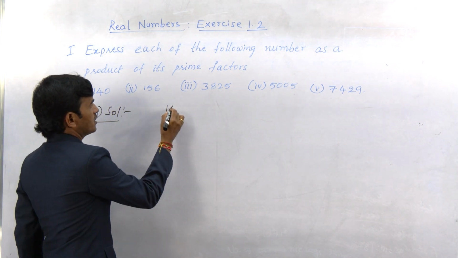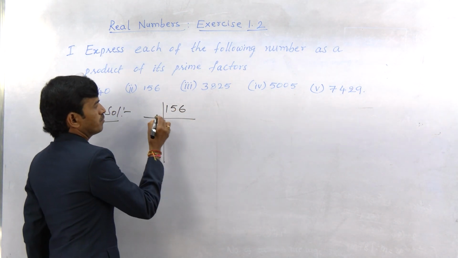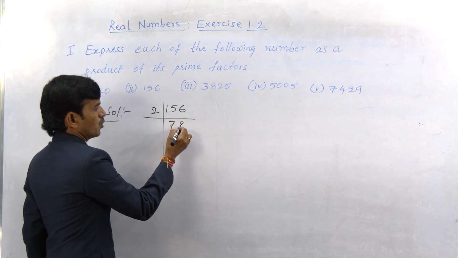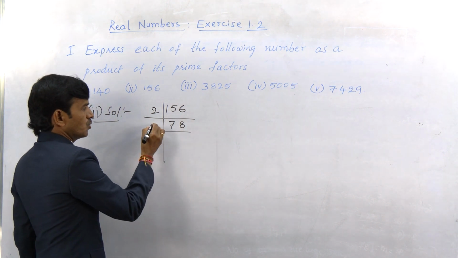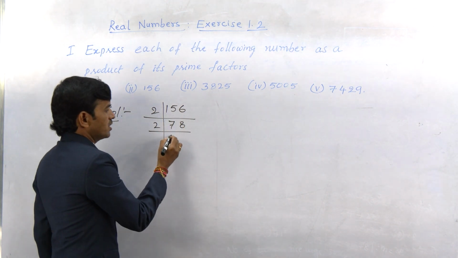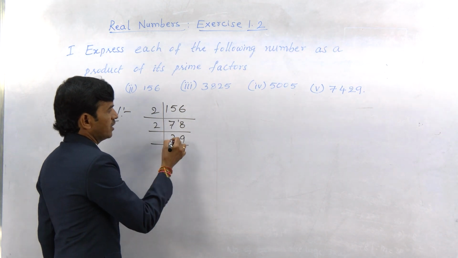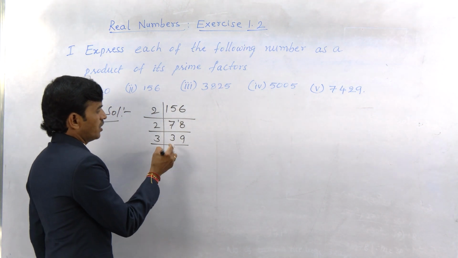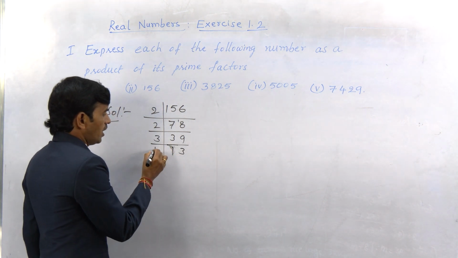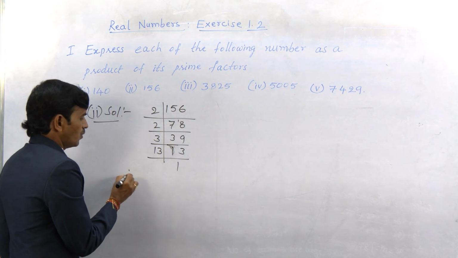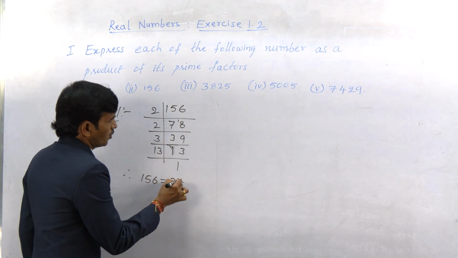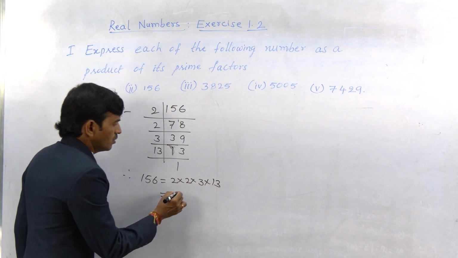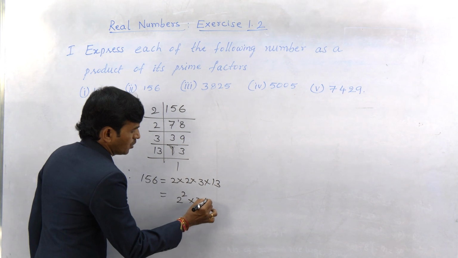Next is 156. It is possible to divide by 2: 2 7s are 14, 2 8s are 16. Next with the 2 table, as it is an even number, 2 3s are 6, 1 left, 2 9s are 18. Next with the 3 table, 3 1s are 3, next 3 3s, next 13 1s are 13. Therefore 156 can be expressed as 2 into 2 into 3 into 13, which is equal to 2 square into 3 into 13.